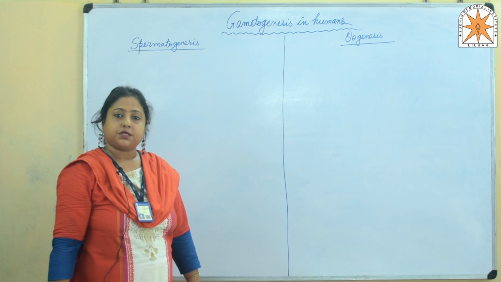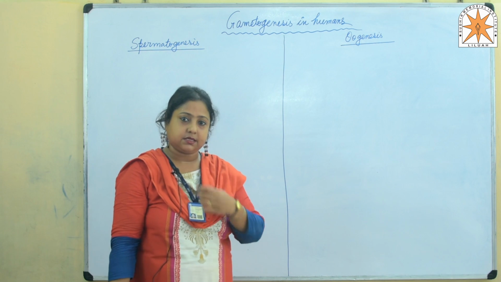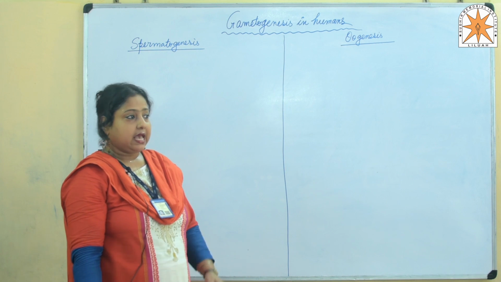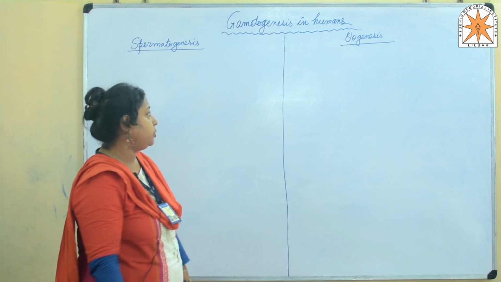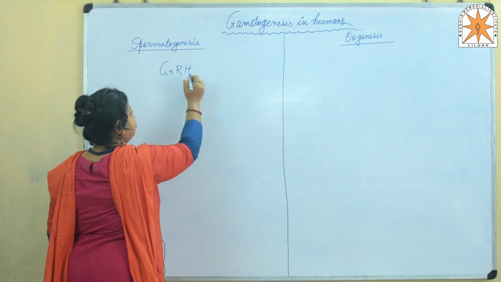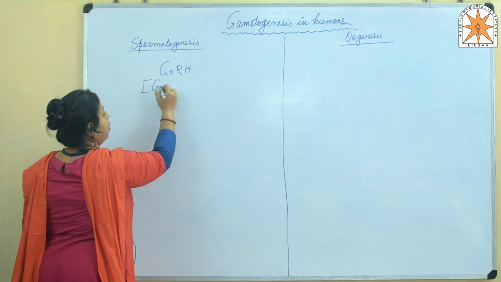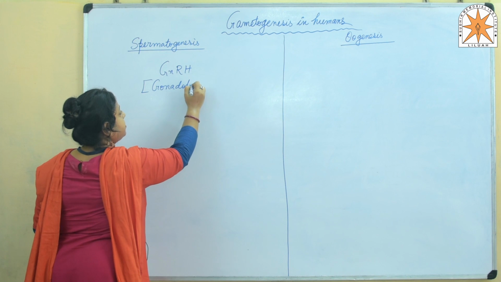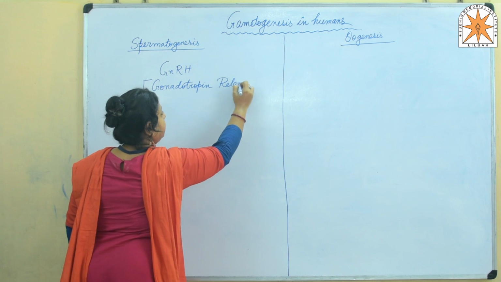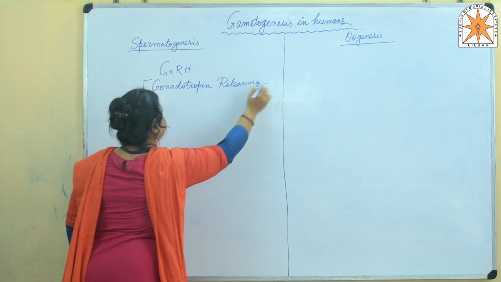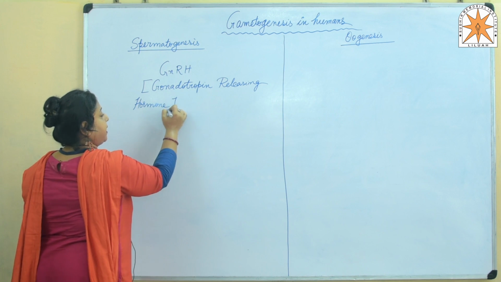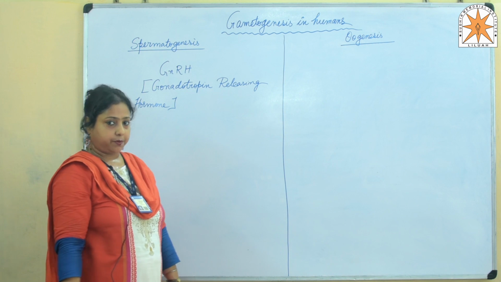Now, the process of spermatogenesis in males starts at puberty. It starts at puberty under the influence of the hormone GnRH, that is gonadotropin releasing hormone, secreted by the hypothalamus of the brain.